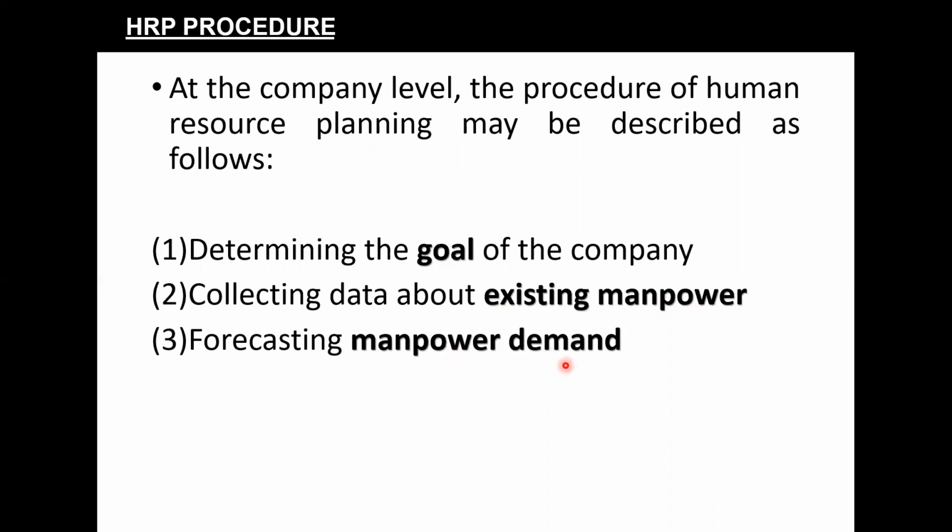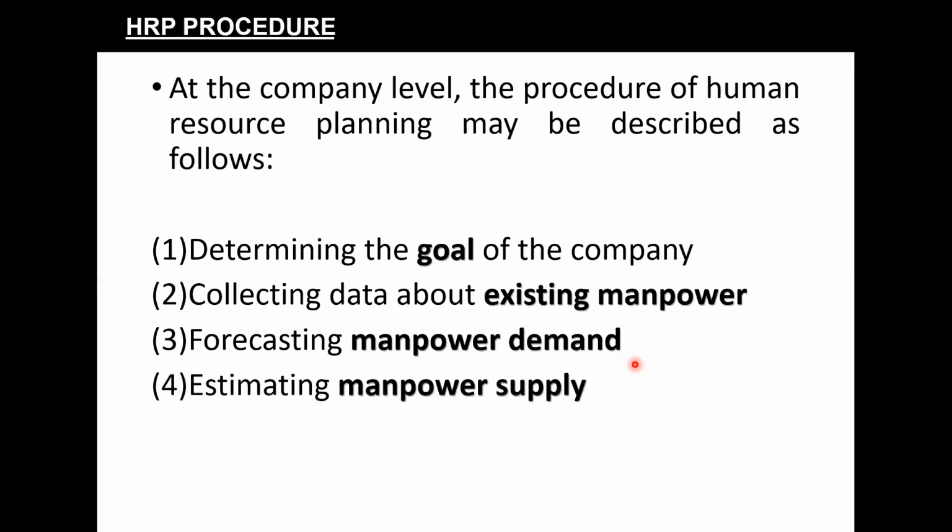Thereafter, you already remember the definition of human resource planning. So we need to forecast the manpower demand, as to how many employees are required by the organization. Once you have forecasted the demand, you will also have to estimate the manpower supply. That is to say, from where the human resources will be acquired and how much has to be acquired. There are different methods with which the manpower demand can be forecasted and the manpower supply can be estimated. Both aspects you have already studied in the definition of human resource planning.